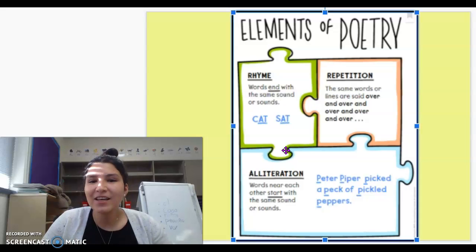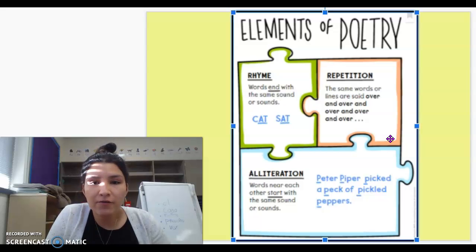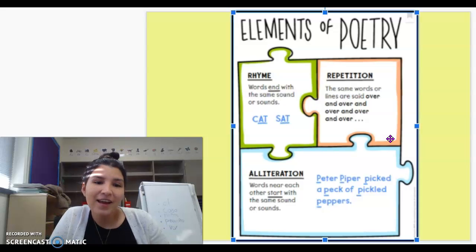Later on today, we're also going to be reading a poem that has rhyming words in it, okay? So the next one we have is repetition. Can you say the word repetition? Repetition. The same words or lines are said over and over and over again.